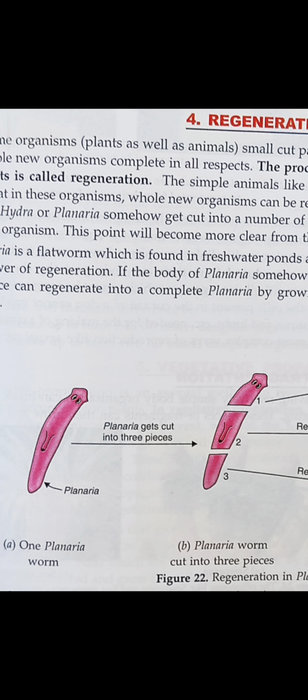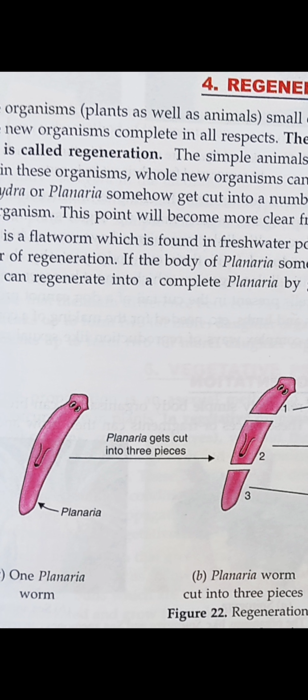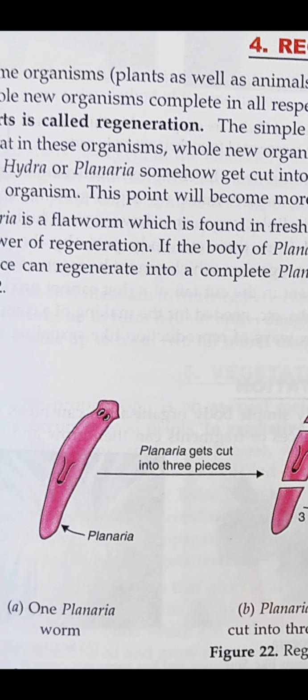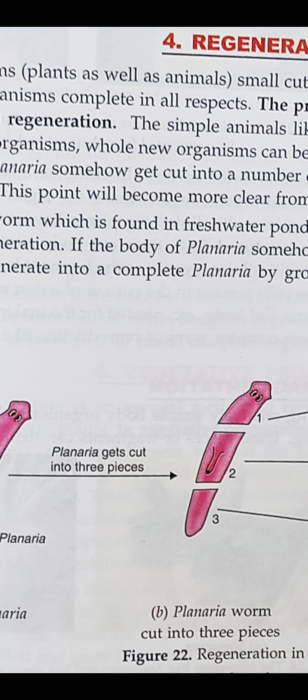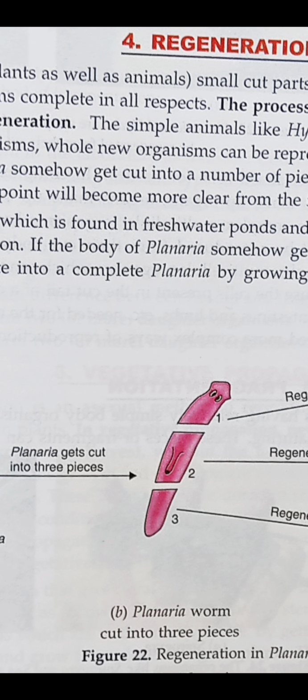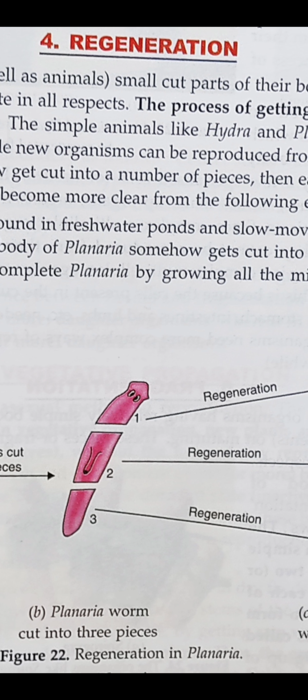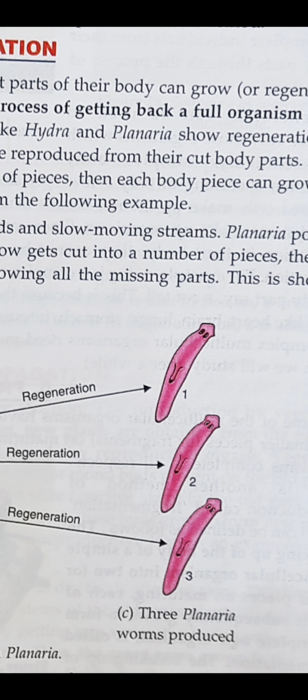You can see here an example of planaria. Planaria gets cut into three pieces. See, children, one, two, three pieces it is cut into. After that, from each piece, finally, three planaria worms are produced. In this way, new organisms are produced from a single parent body.